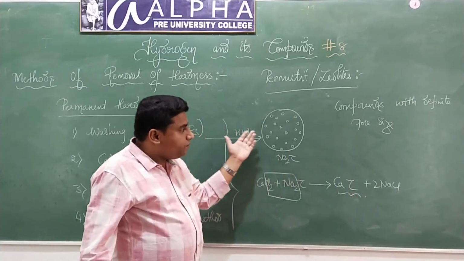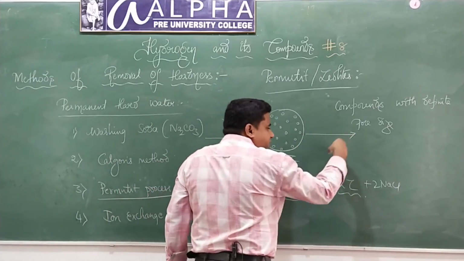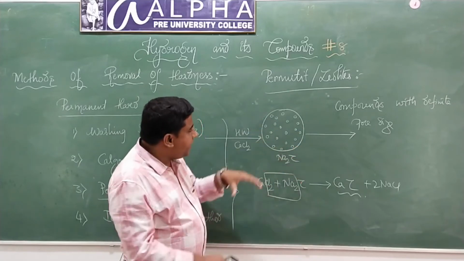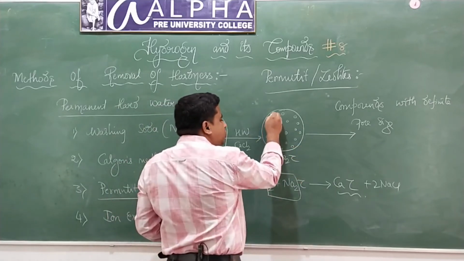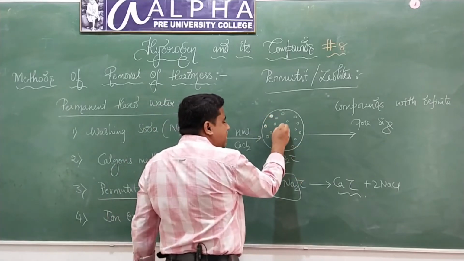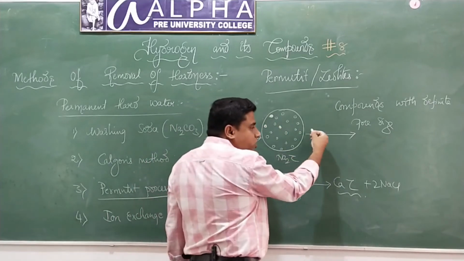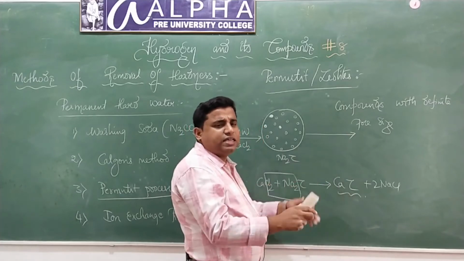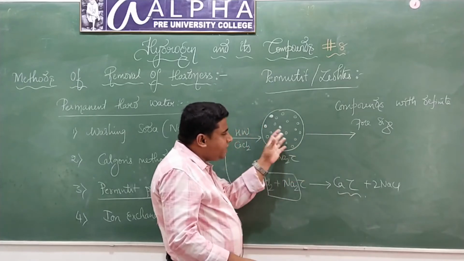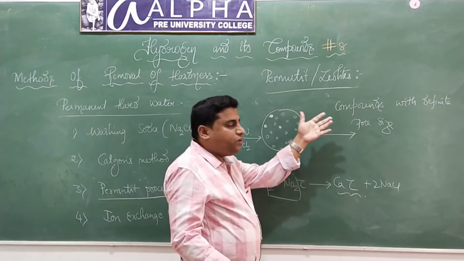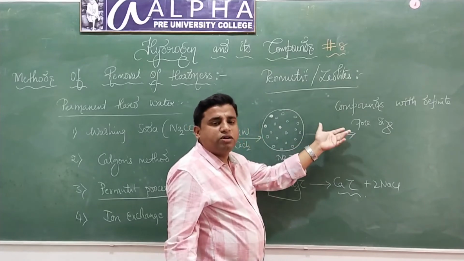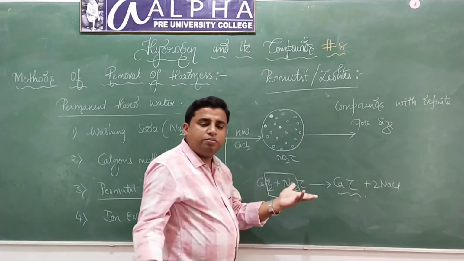Therefore the emergent water will be free from calcium. All the calcium ions will get trapped inside these pores. When all the calcium ions get trapped inside these pores, the emergent water will be free from what? Calcium ions and magnesium ions. Not just calcium ions, even magnesium ions will get trapped inside the pores. Therefore the emergent water will be free from calcium ions and magnesium ions. Therefore it is going to be soft water.